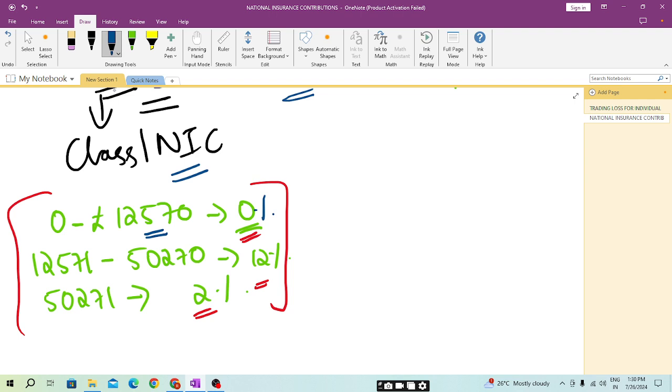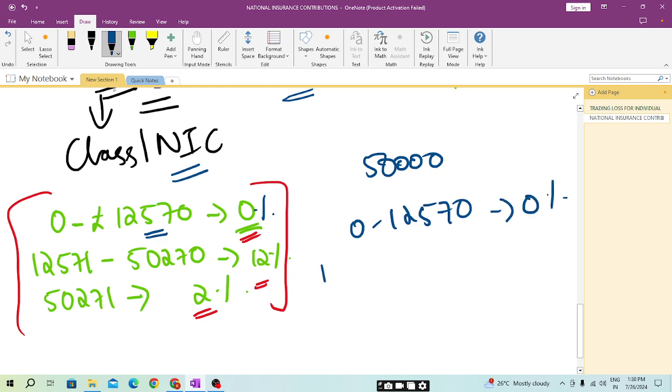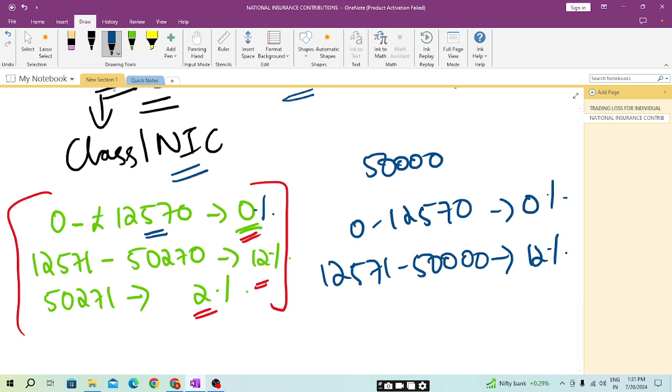If the earning is 50,000, students, 0 to 12,570 is 0, and 12,571 to 50,000 will be paid at 12%. I hope this is clear. And if the gross earning exceeds 50,270, then it will be paid at 2%.